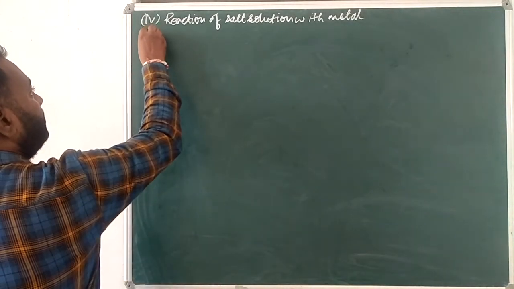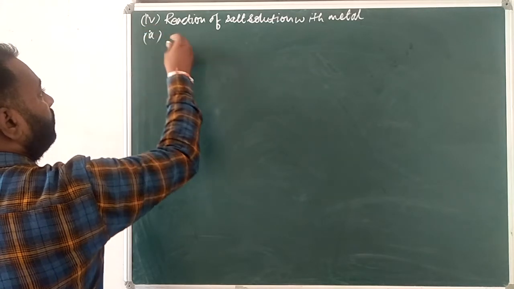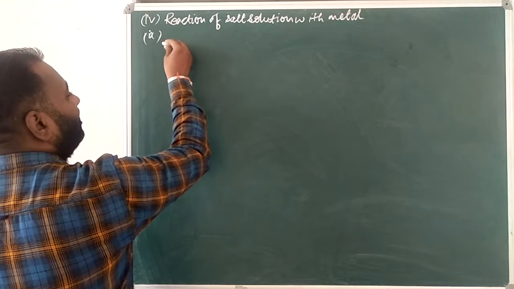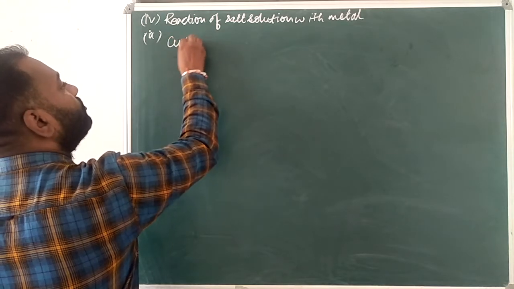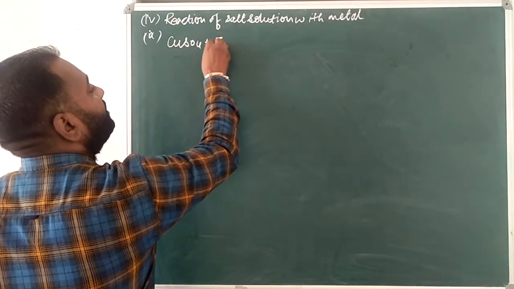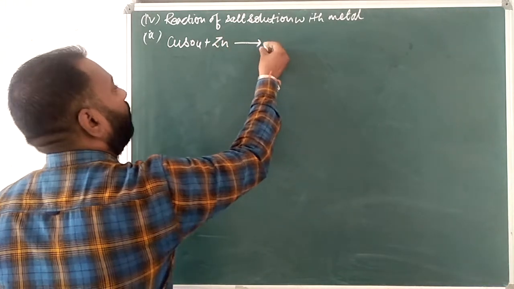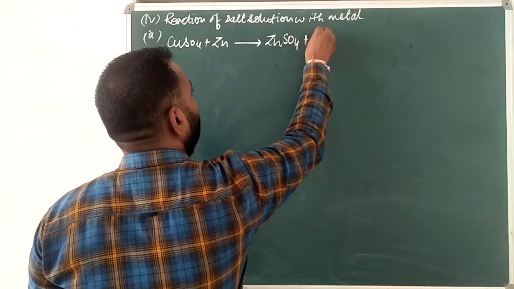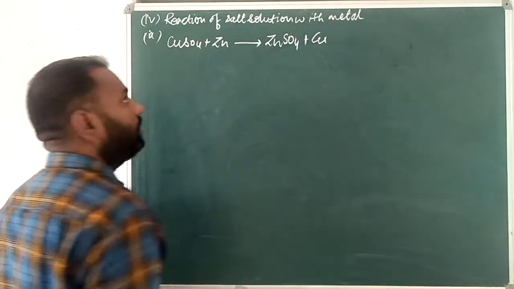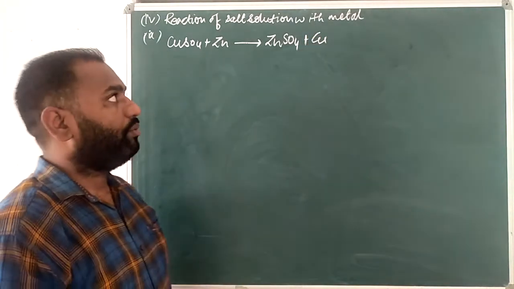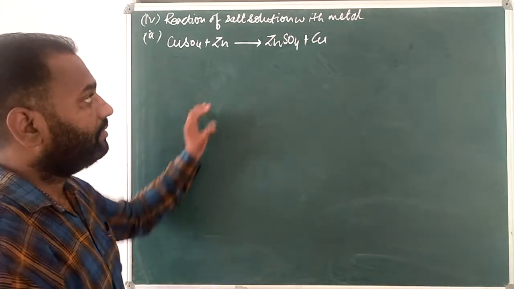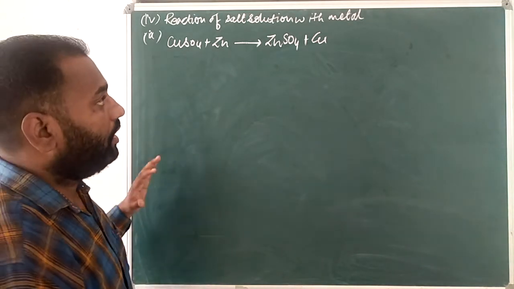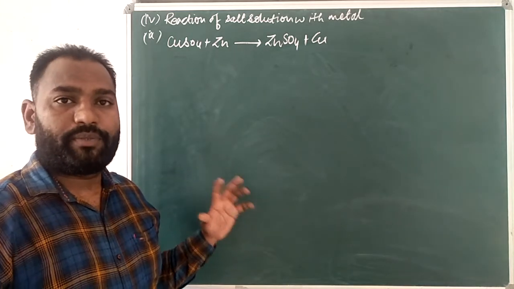Like first, when copper sulfate, which is CuSO4, plus Zn, then formation of ZnSO4 plus Cu. Okay, so you can remember that this is one type of reactions, and that name is displacement reactions.